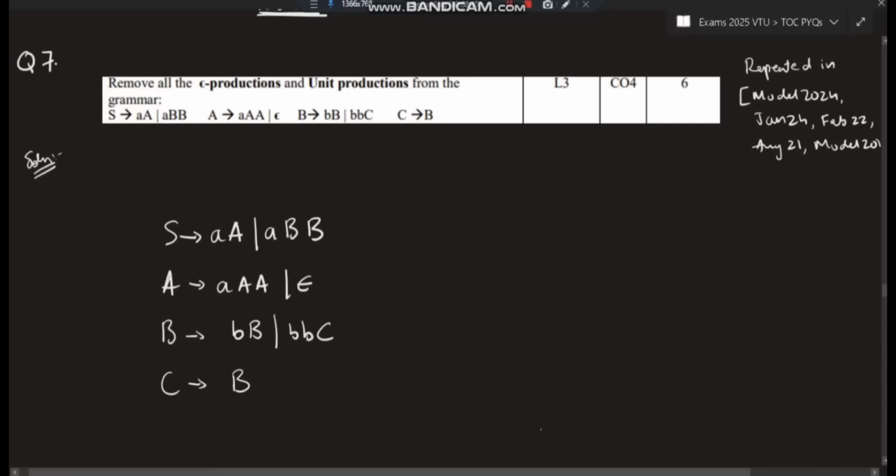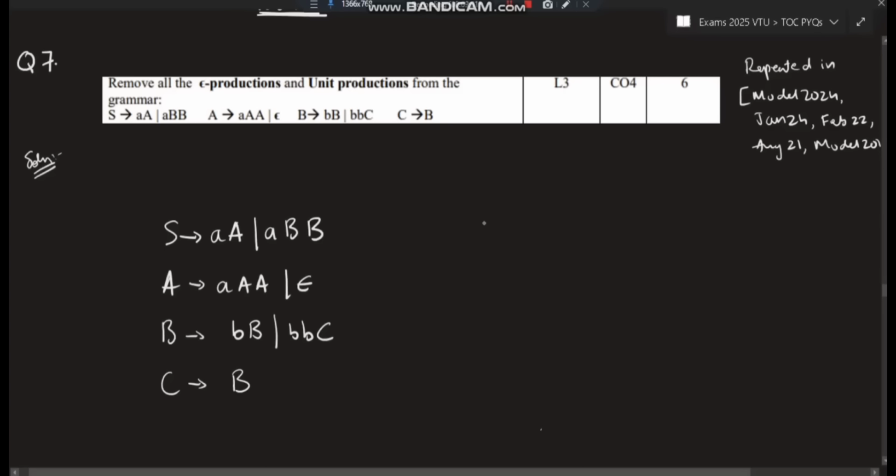Now S goes to A. Now what you have to do? First, they have asked to remove the epsilon production. Now, what is an epsilon production? In this whole equation, can you find epsilon? Is epsilon present in here? No. Is epsilon present here? Yes, it is present here. Is it present here? No. Is it present here? No. Whenever epsilon is present, we have to remove it.